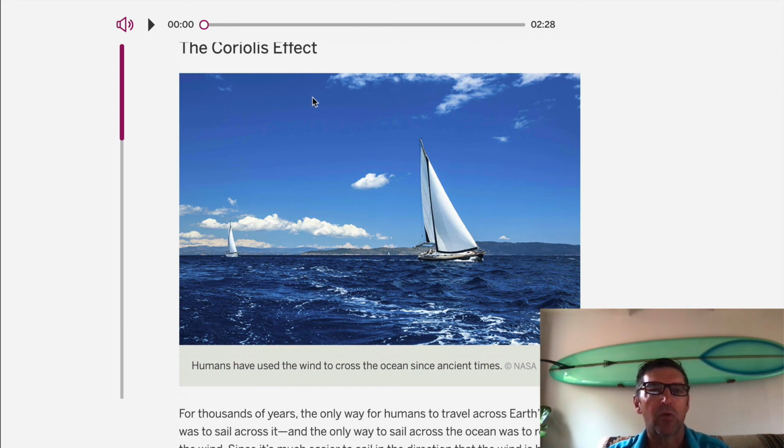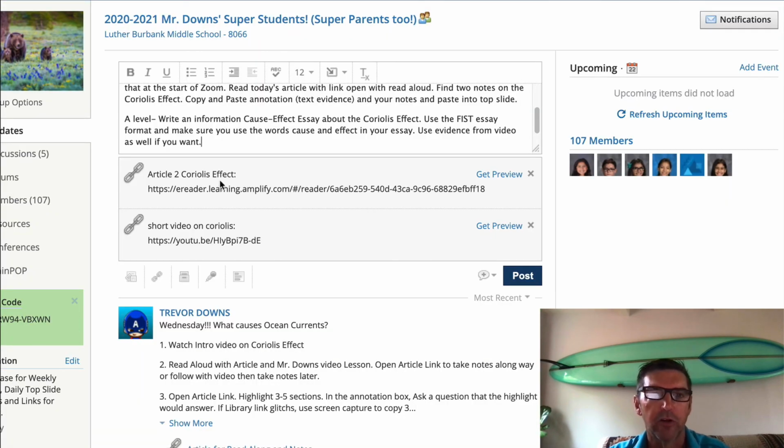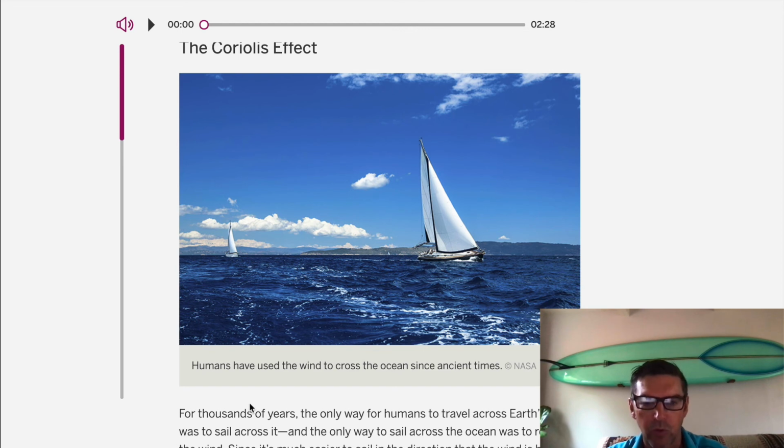But right now, what I want everybody to do, go into groups. Open Article 2 Coriolis effect. It's a short article. I'll give you 5 minutes this time in breakout rooms. For 5 minutes, go back in the breakout rooms. Help each other. Make sure everybody has two pieces of information or evidence that's a cause and effect information or evidence from this article.